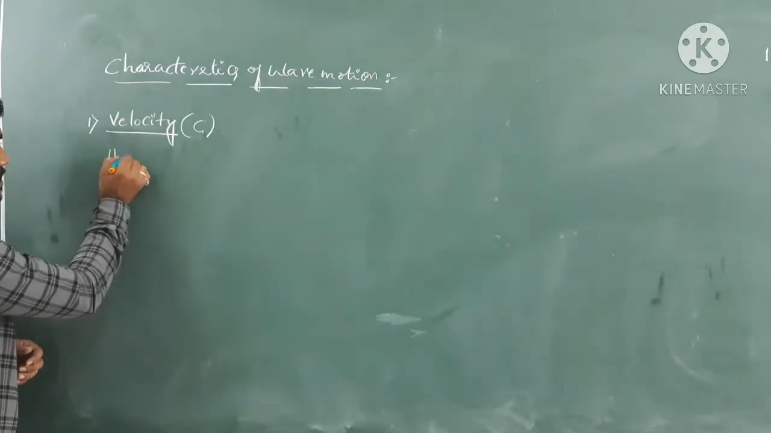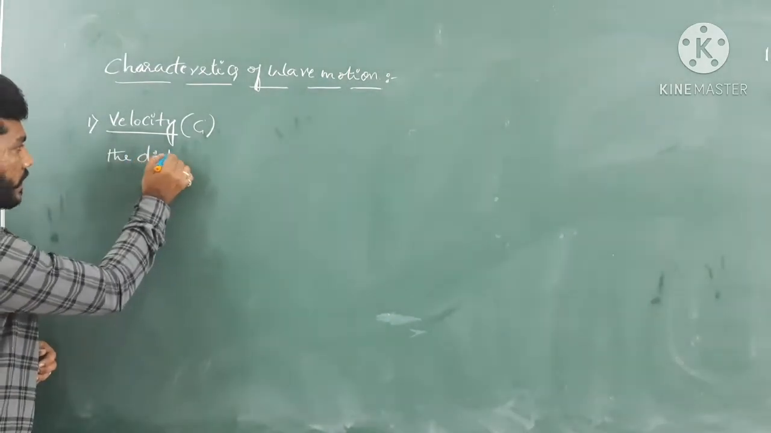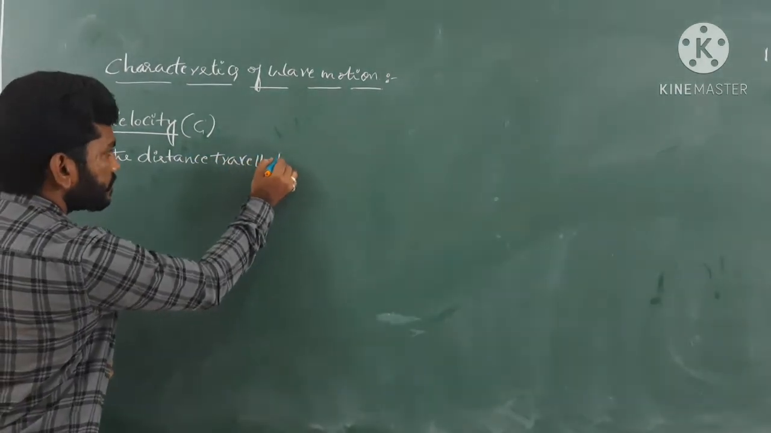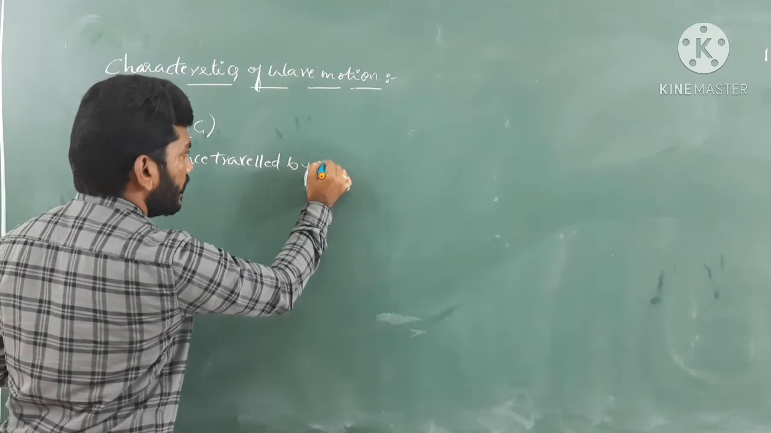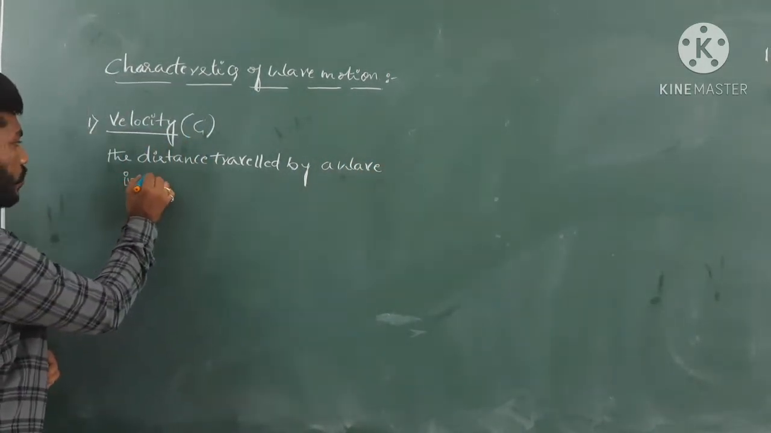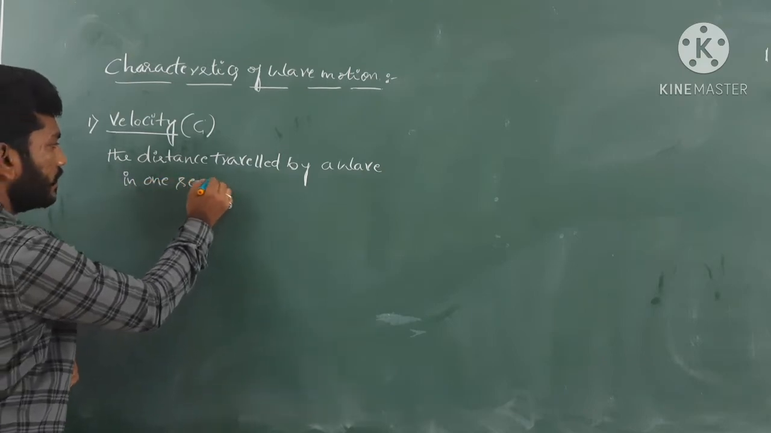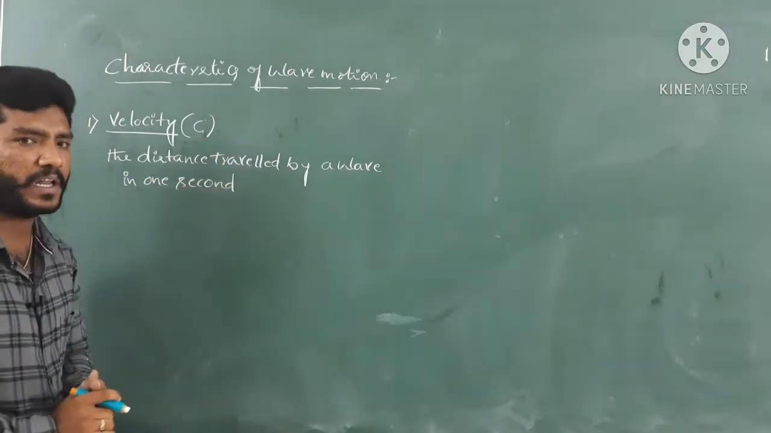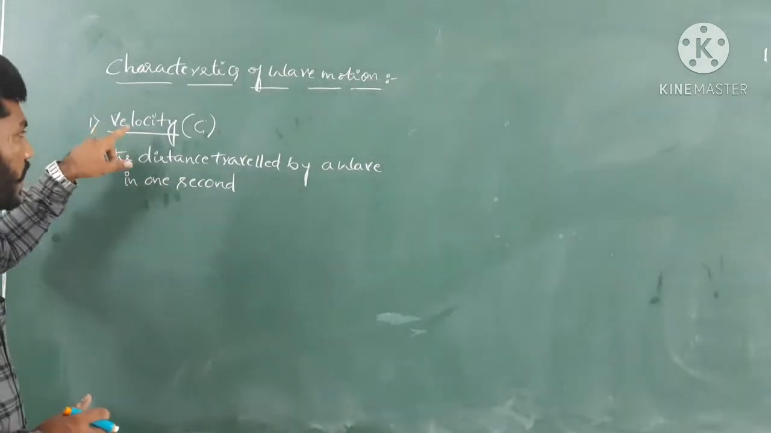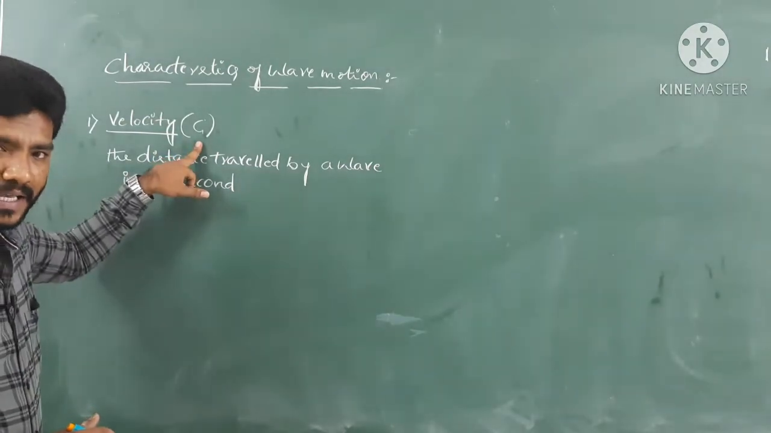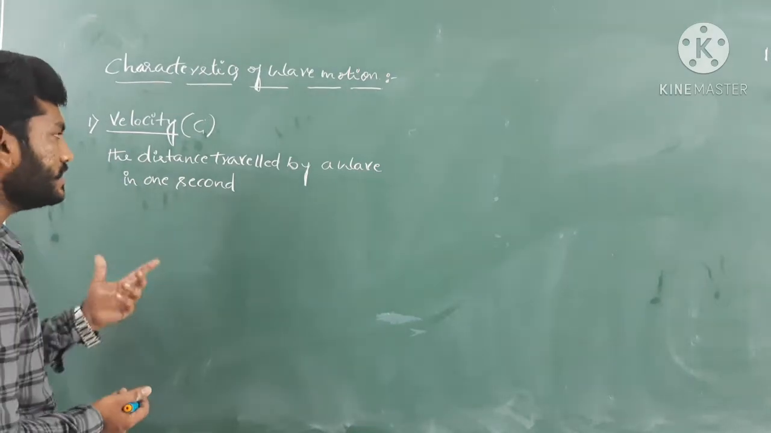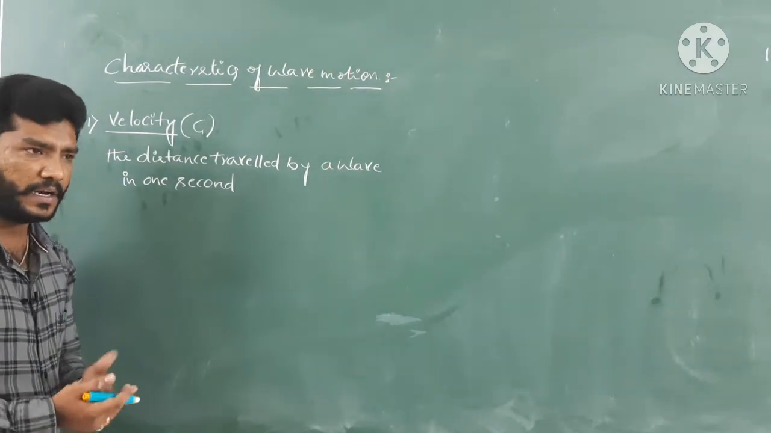So if you want to define velocity, it is the distance travelled by a wave in 1 second, that we call velocity. Okay, so guys, velocity is indicated by the symbol c, and the SI unit of velocity is meter per second. We already know that, isn't it?